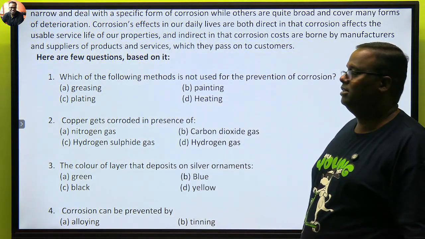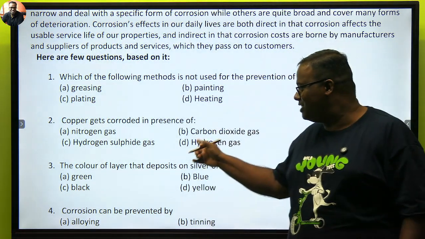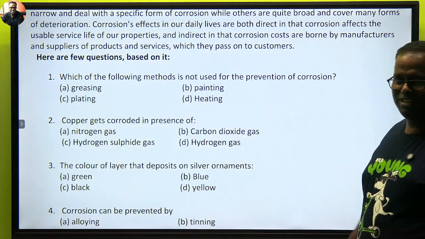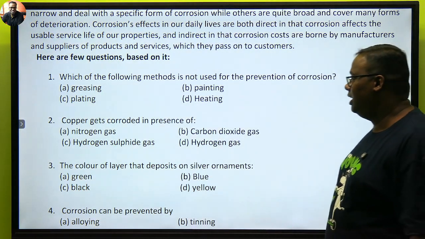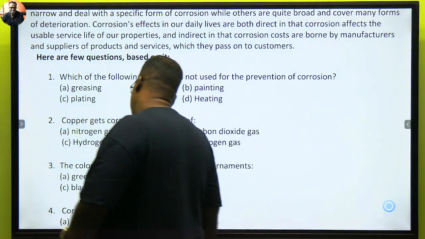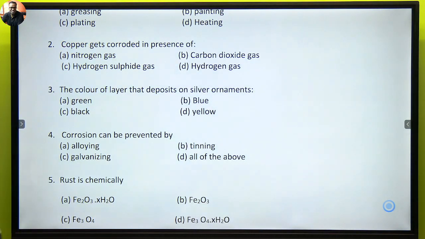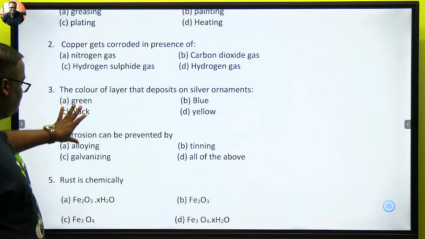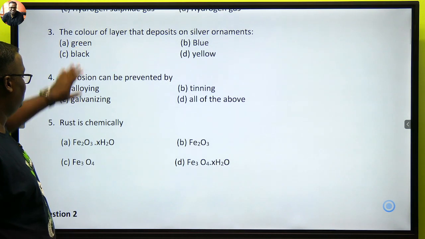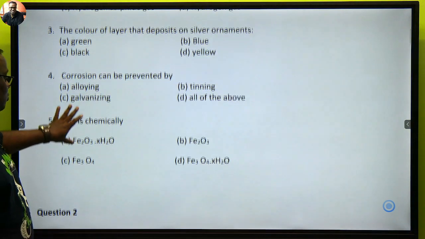Carbon dioxide. देखा, यही हो जाता तुम्हारा. मिस्टर राजीव रस्तोगी 1-0 कम कर दे. Not big. ठीक है, next. The color of the layer that deposits on silver ornaments is black. Corrosion can be prevented by alloying, tinning, and all the above. Rust is chemically, ये देखो आ गया तुम्हारा Fe3O4.XH2O. हाँ आ गया. Question number 2.